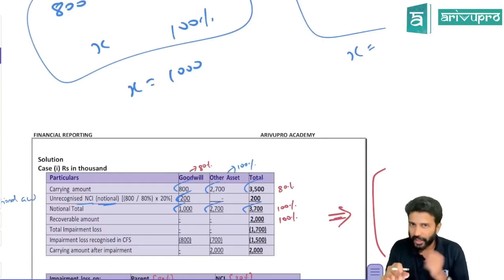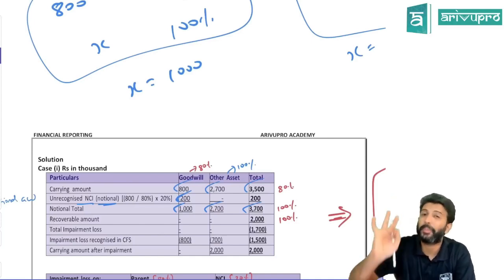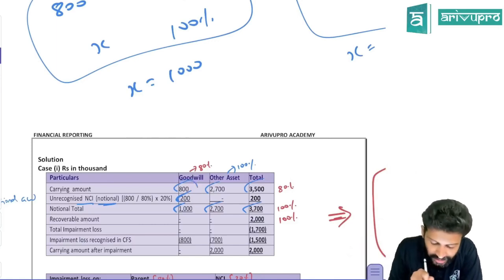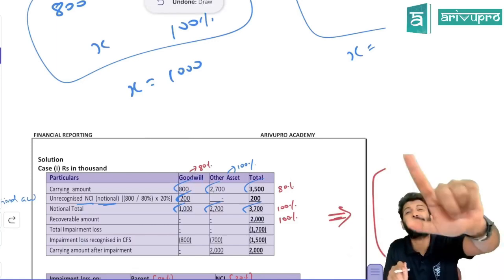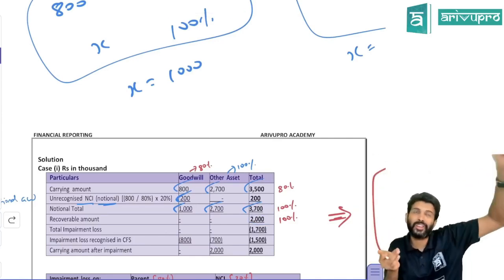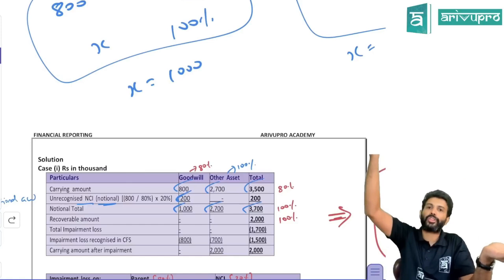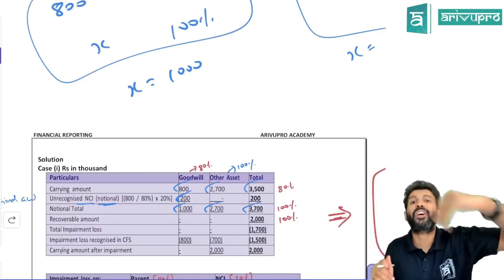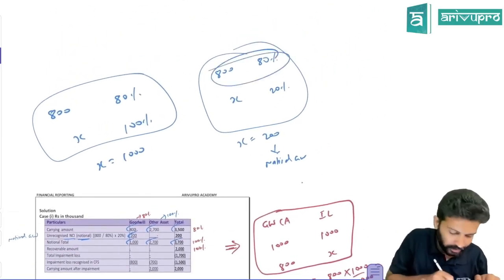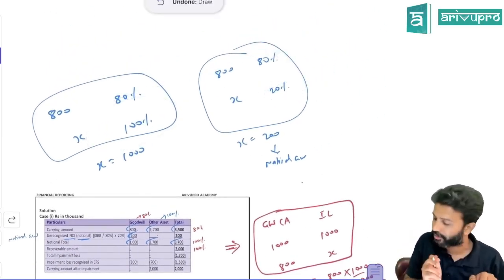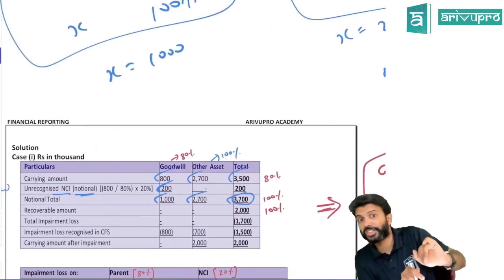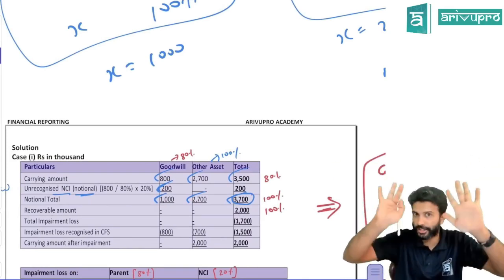Once again, maybe I'll tell you here. Whenever NCI is valued under PSNA basis, the goodwill that you get is only parent share of goodwill. Here parent share is only 80%. So this 800 that you have recognized is not 100%, it is only 80%. But the recoverable amount given in the question is for 100%. So straight away you can't compare. Carrying amount is on 80% platform, recoverable amount is on 100% platform. So you have to record some notional goodwill to get the carrying amount to 100% platform. That notional goodwill is like this: 800 is for 80%, for 20% how much? Or you can also calculate it at 100% level, your call. Alright, so now the revised carrying amount is 3700. This is only notional. Don't pass any journal entry for this. This is done only for the impairment loss calculation.